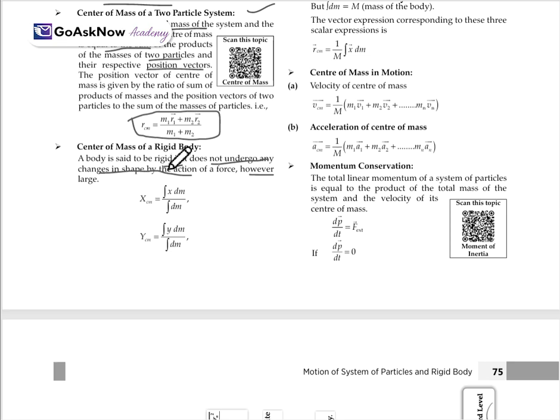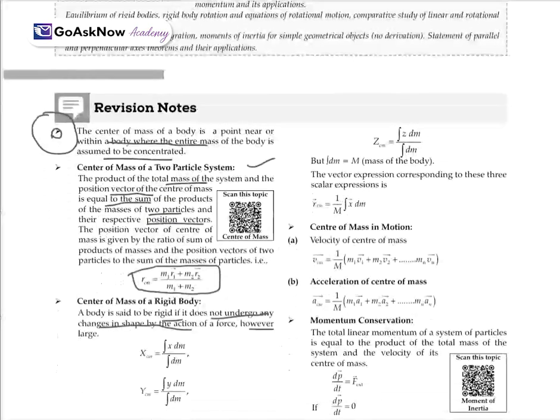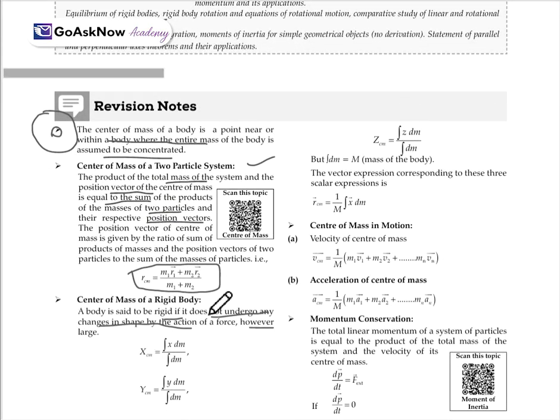Okay. Now, mathematically we can say x_CM is equal to the integral of x dm divided by M, where dm means the small element of mass, and similarly y_CM is the integral of y dm divided by M, and z_CM likewise, so with respect to the three axes x, y and z. Here the integral of dm is equal to the mass of the body, as I said. The vector expression corresponding to these three scalar expressions is R_CM = (1/M) times the integral of r dm.